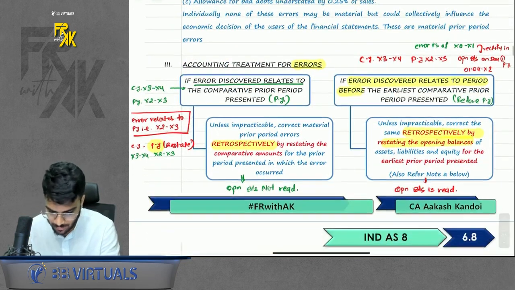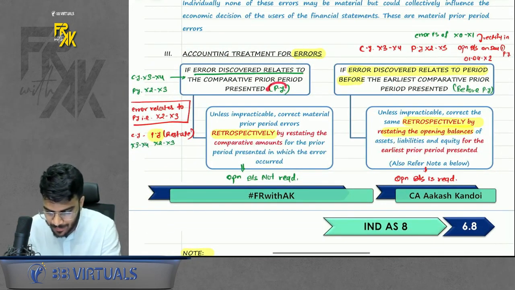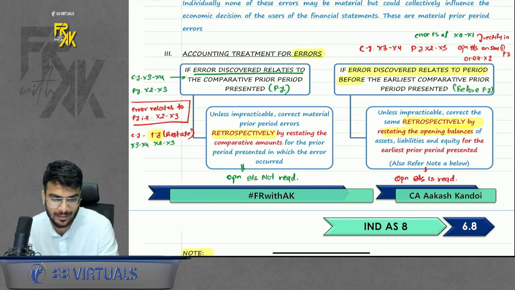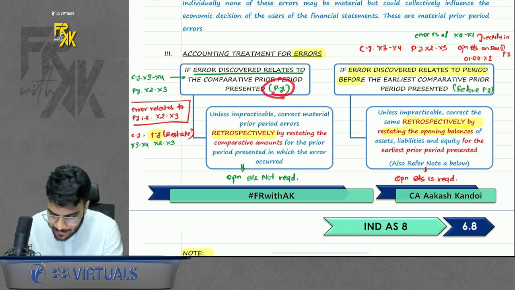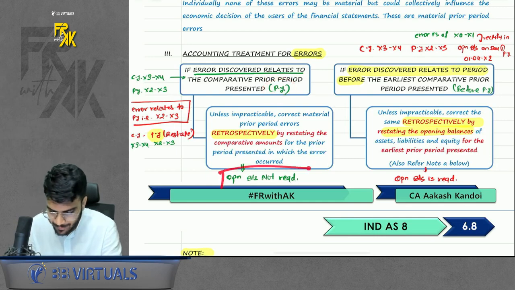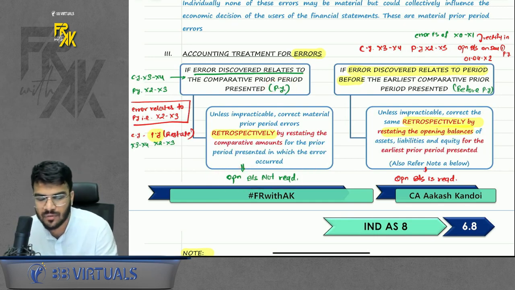Please listen to me carefully now. If the error relates to the previous year, how will you rectify it? You will apply it retrospectively. It means you will change the comparatives of the previous year. Because you are only changing the comparative previous year, an opening balance sheet is not required, since no amount will change the opening balance sheet.